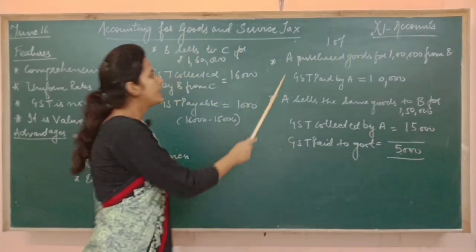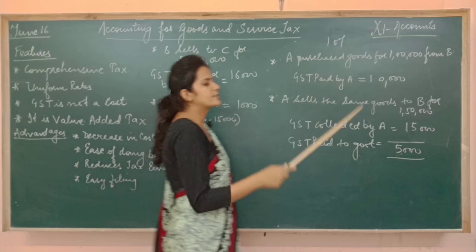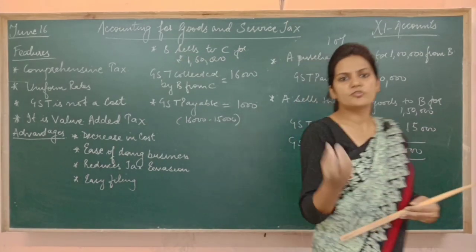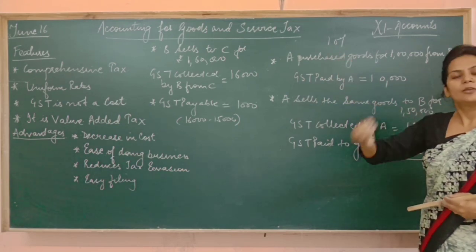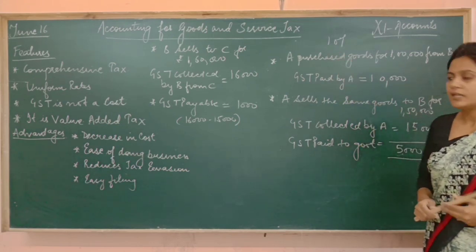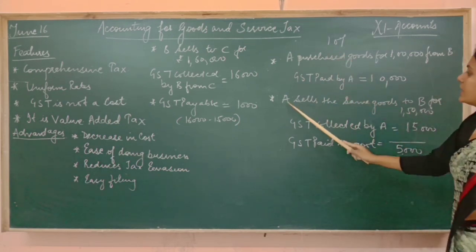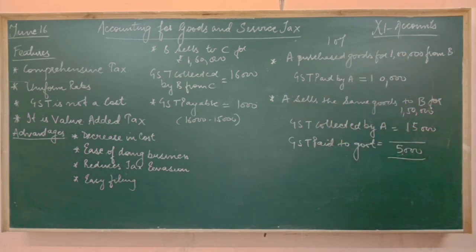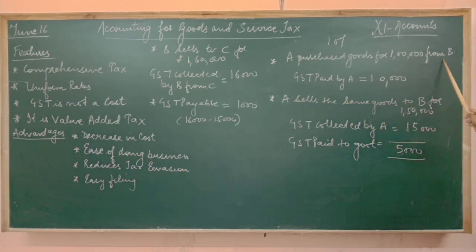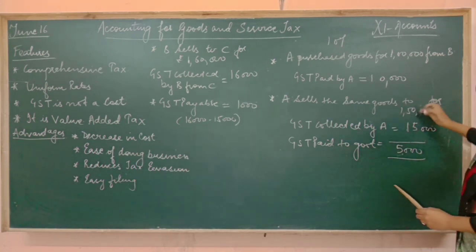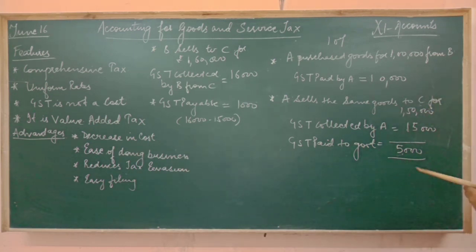So now here A has also done some expenditure. A incurred some expense by which the goods were converted into a condition to be sold in the market. So A converted the goods so that they can be saleable in the market, and now A is selling the same goods which he purchased from B to C. By mistake I wrote B here, it should have been C. Now what did A do?